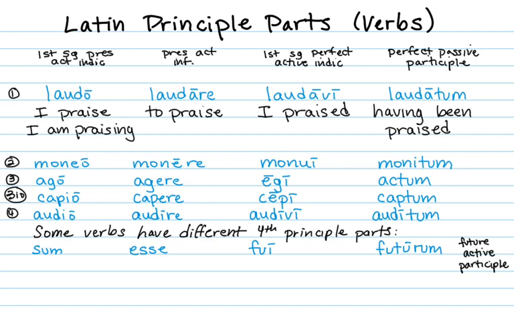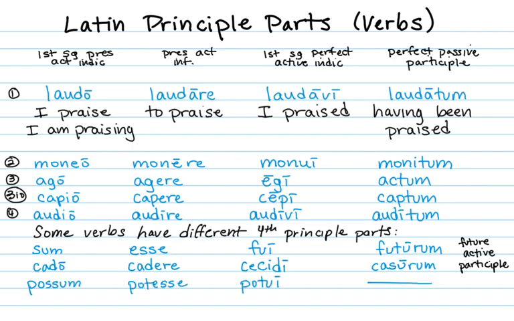You can't say the perfect passive, for laudatum is having been praised. You can't say having been been, so instead we have a future active, about to be. You'll also see the future active in new vocab word cado, cadere, cecidi, casurum. That is the future active, about to fall. And then some verbs don't have a fourth principal part at all, like possum, posse, potui.